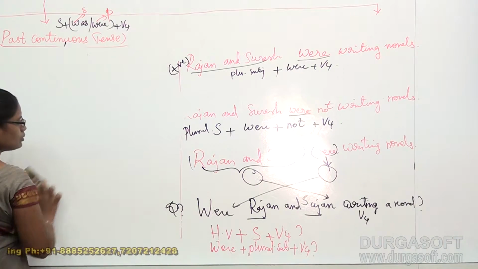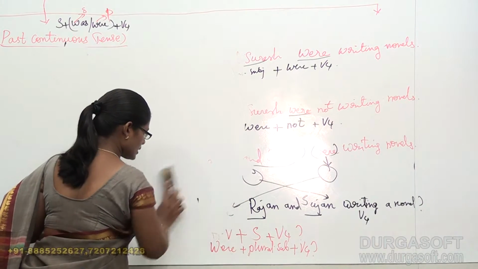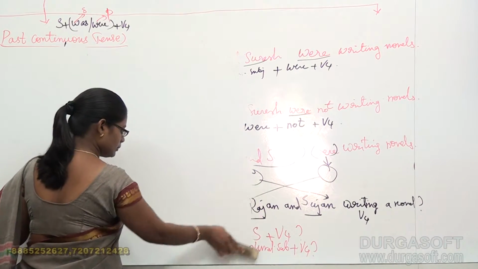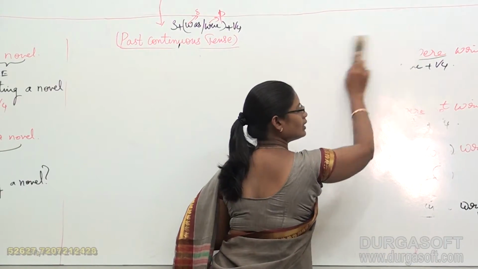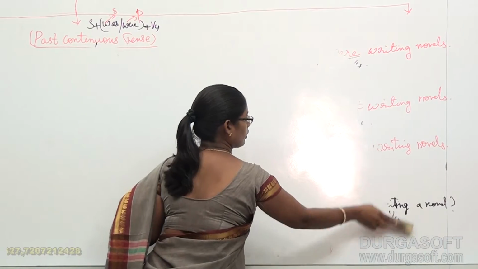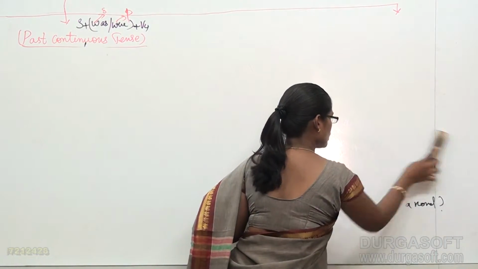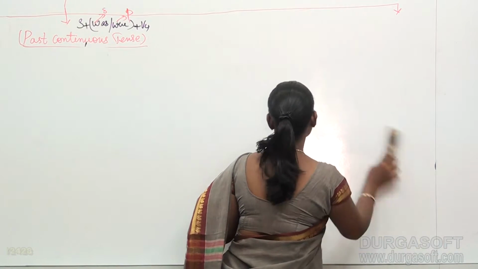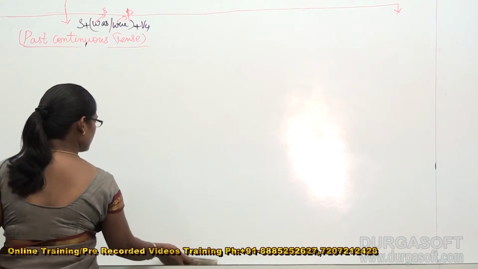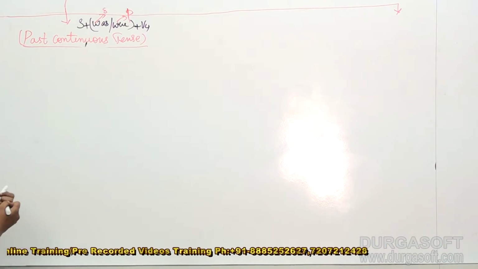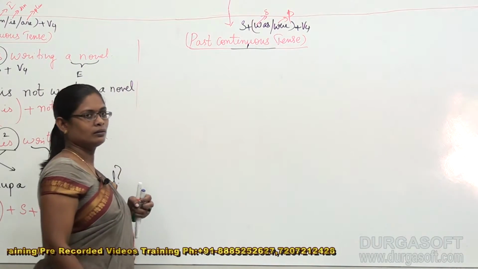Now we are going to discuss a few more subjects, because whenever we are speaking using those particular subjects, most of us are very much confused, especially when we are talking in the past continuous tense. So let us have a clear idea about those particular subjects, so that we will not have any more doubts.